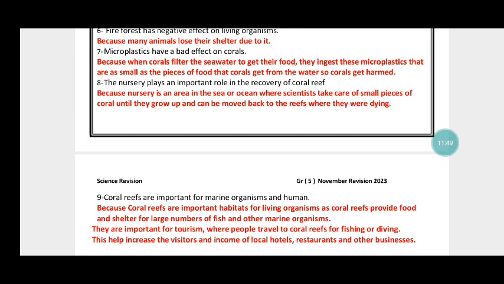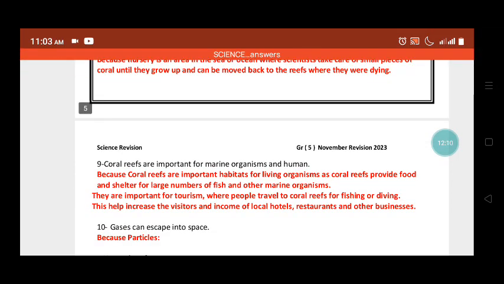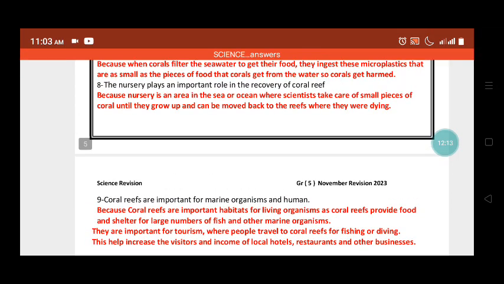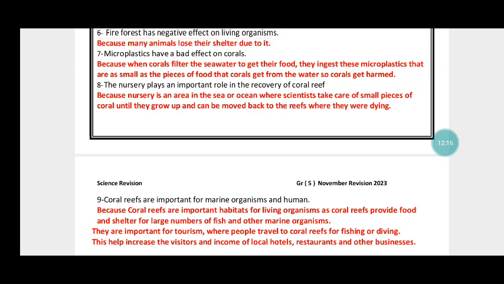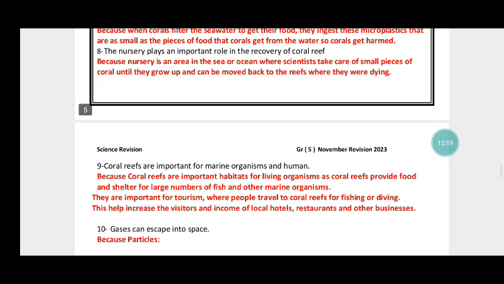Microplastics have a bad effect on corals because when corals filter the seawater to get their food, they ingest these microplastics that are as small as the pieces of food that corals get from water, so corals get harmed. Number 8, the nursery plays an important role in the recovery of coral reefs because a nursery is an area in the sea or ocean where scientists take care of small pieces of corals until they grow up and can be moved back to the reefs where they were dying.